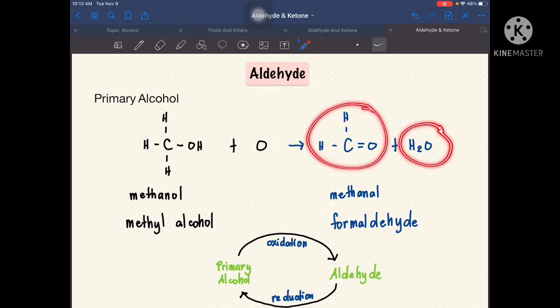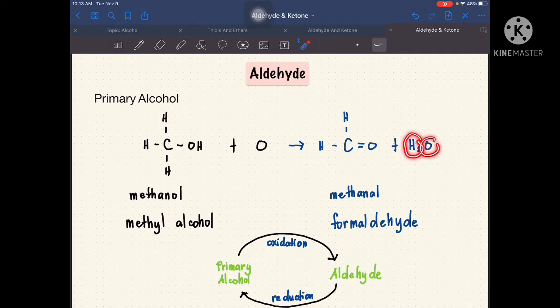So itong dalawa, yung product nitong primary alcohol plus oxygen. So as you can see dito, dito na structure, at saka dito na structure, may mga nawala. So ibig sabihin, yung hydrogen na dalawa napunta dito, and then yung isang oxygen andito na sa kabila, that creates water or H2O. And then as you can see, yung ating oxygen dito, meron na siyang dalawang connection. So bakit ba dalawang connection yung meron dito, yung oxygen?